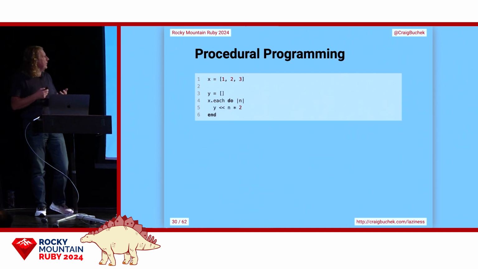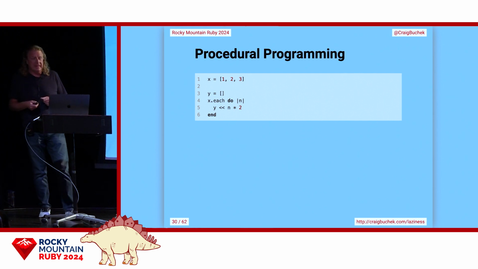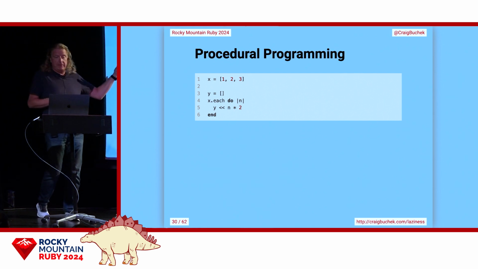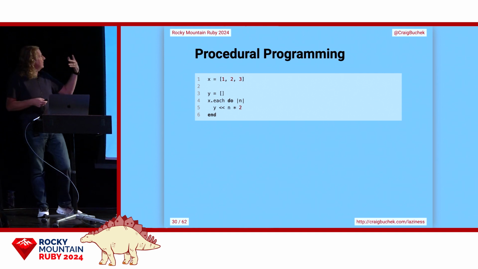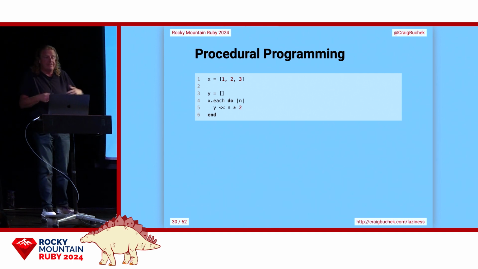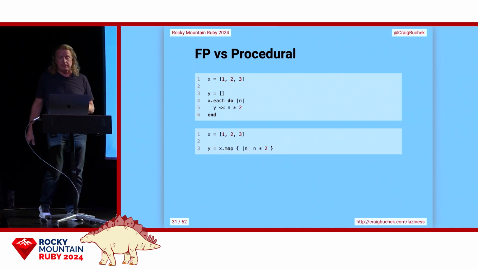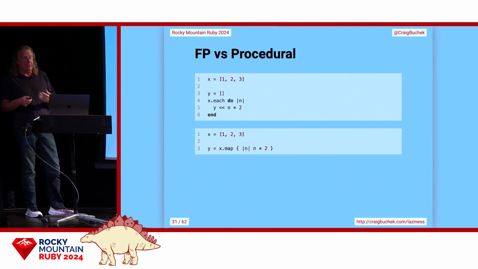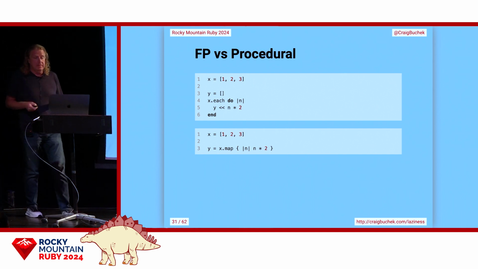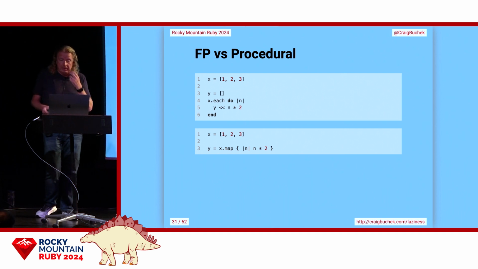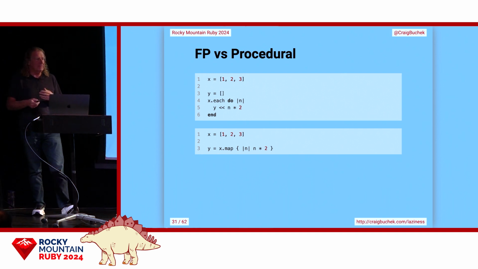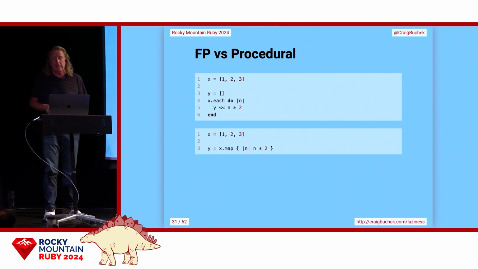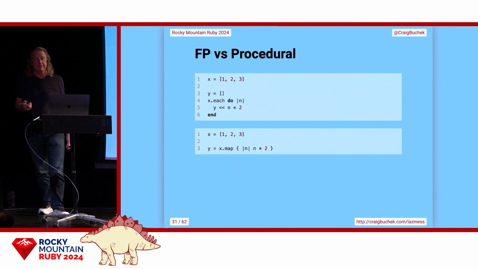But Ruby is also a procedural language. Here, the each indicates that we have some procedural code because its side effects are its only reason for being. Each doesn't actually return anything, so we have to mutate Y. So both of these return the same results, right? The second example doesn't mutate any state. Doesn't mutate anything, really. So we don't have to wonder if something else is modifying Y. We don't have to worry about side effects, so we can reason about this code more efficiently, more easily.